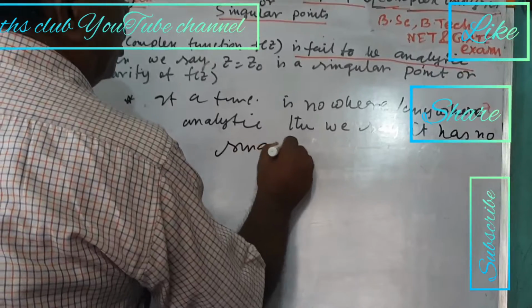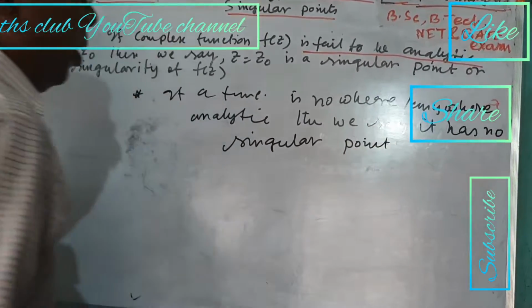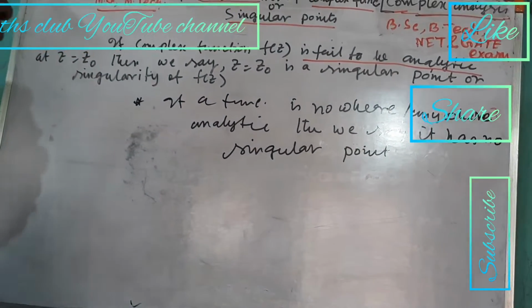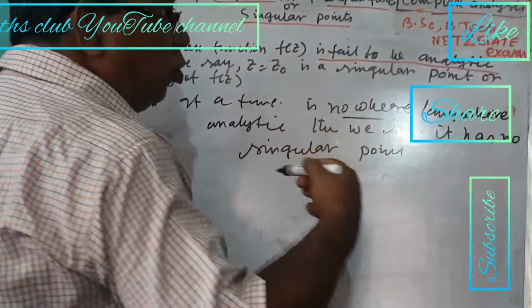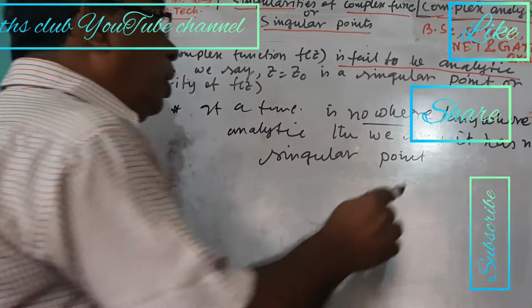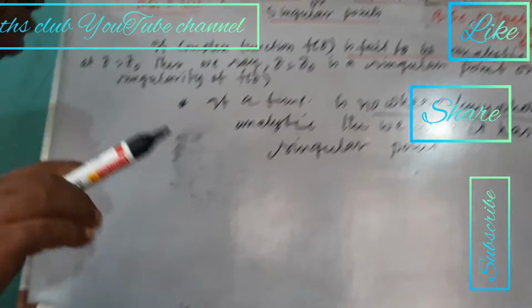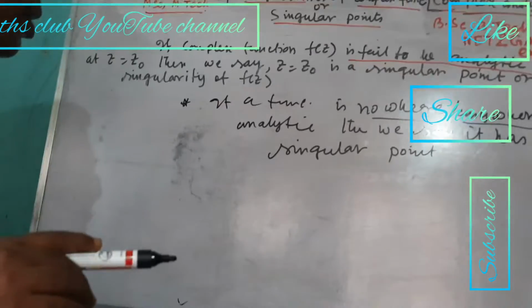This is very important. If a function is never analytic, or it is always analytic, then in that case there will be no singular point.